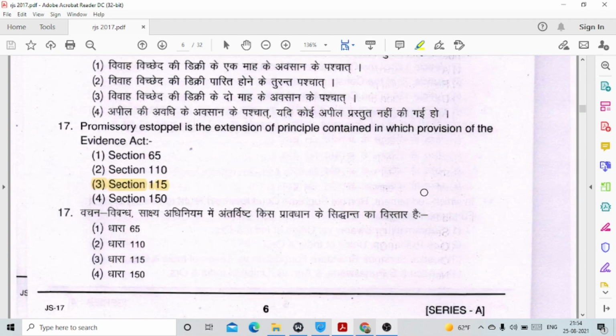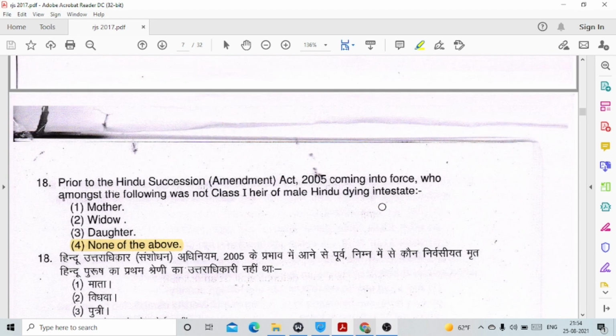Then question number 17. Promissory estoppel is the extension of principal content in which a provision of the Evidence Act, option number 3, section 115.